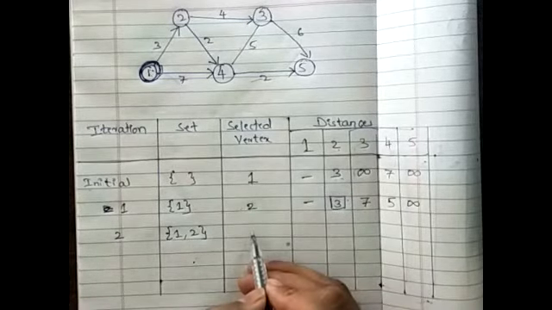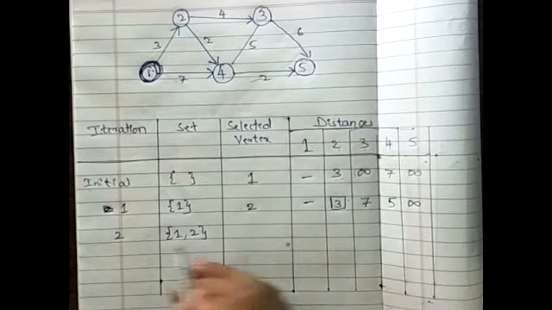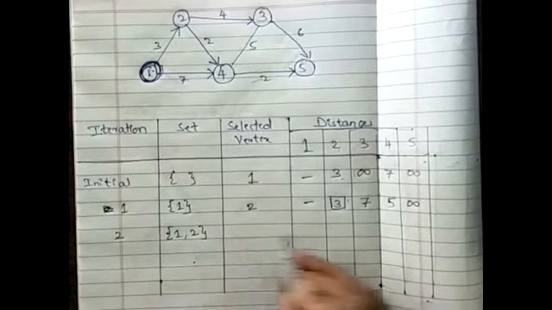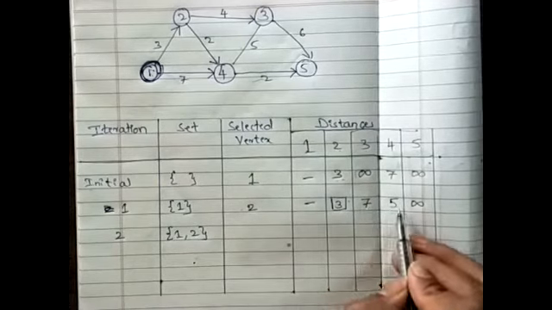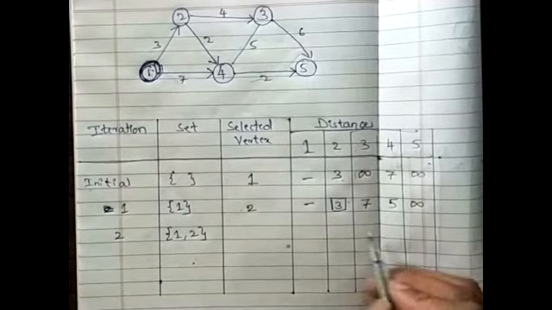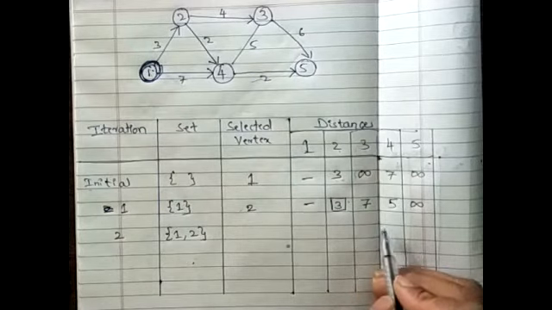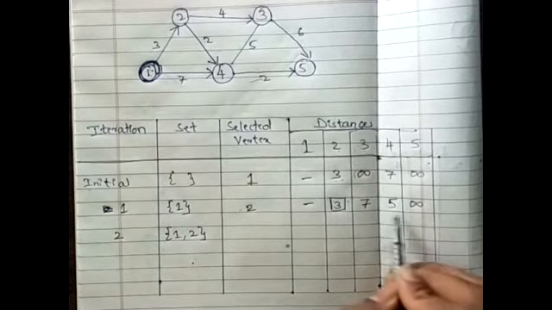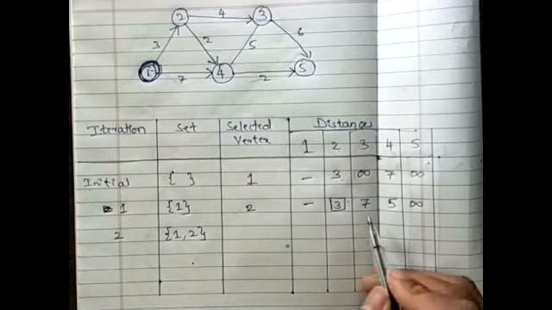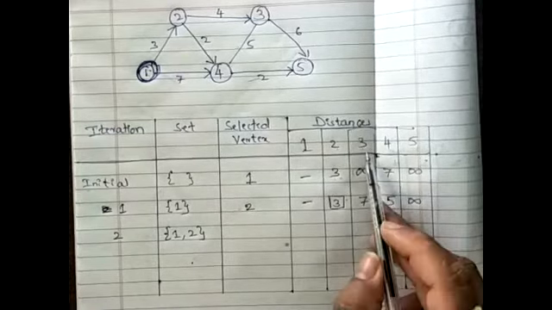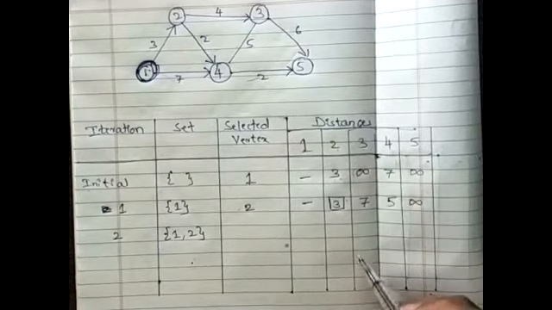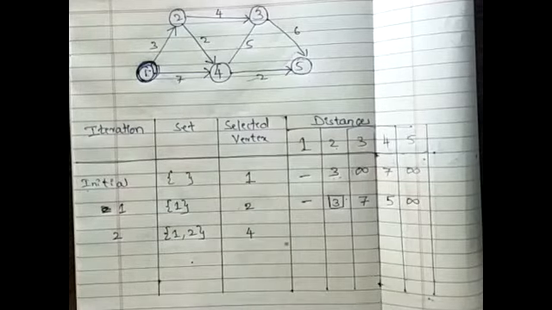Now I need to select another vertex for this particular iteration. How do I select? I need to look upon these previous values and find out which is minimum or which is the shortest. Which one is shortest here? Is it the vertex via 3 or vertex via 4? 4. That means in the next iteration, I consider the vertex to be 4.